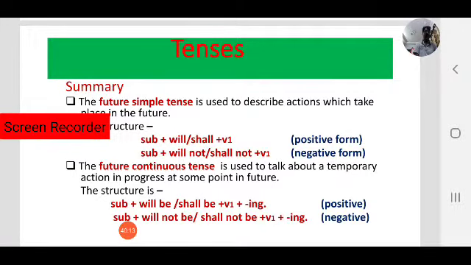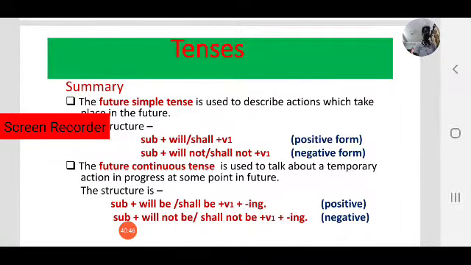So let us quickly recap what we have learnt today. So what did we discuss today? Yes, we focused on future tense. As you know, there are three broad categories of tenses: present, past and future, and each tense has four aspects: simple, continuous, perfect and perfect continuous.